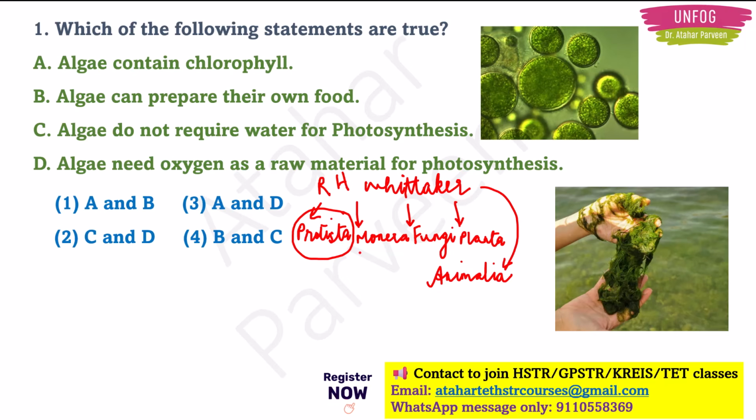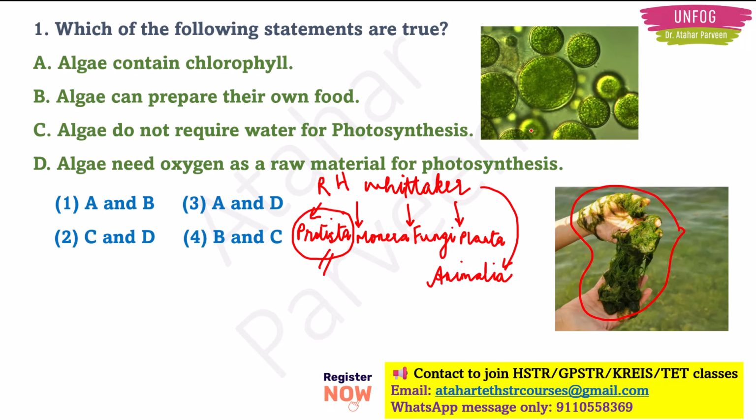Why do they come under kingdom Protista? Because most of the time these algae are unicellular, and they also do not have proper stems or leaves. See, look at this diagram. Do you see any proper stems or leaves here? No. So they do not have proper stems or leaves, and they are unicellular also. So they come under kingdom Protista.